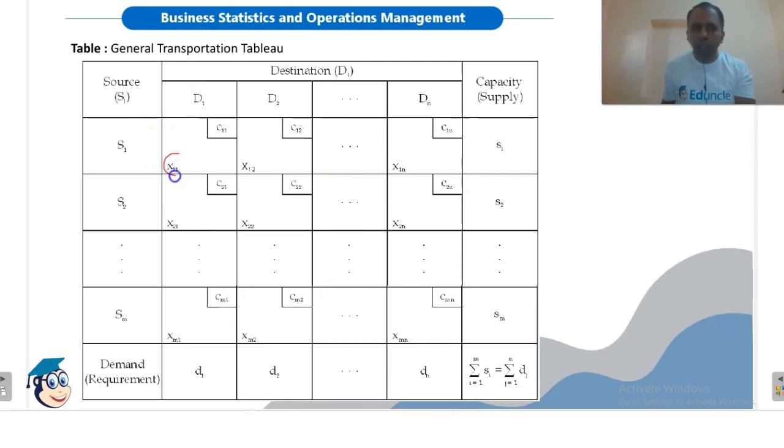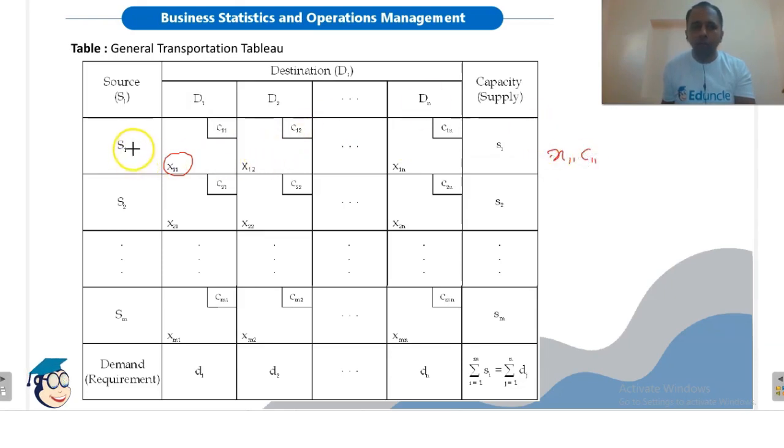The quantity written here, X11, shows what? The number of units which we are transporting from source S1 to destination D1. Similarly from source S1 to destination D2, X12. So these X values are the quantities which we are transporting from one source to one destination. So the total transportation cost from source 1 to destination D1 will be X11 multiplied by C11, X11 C11.